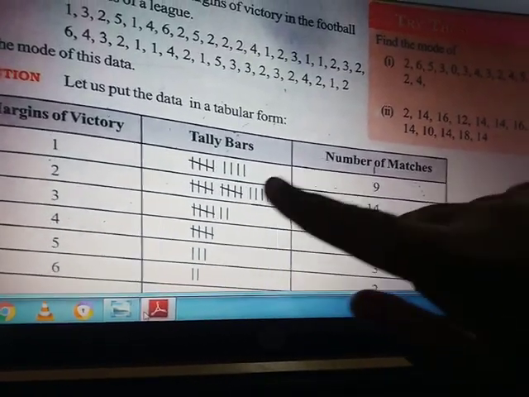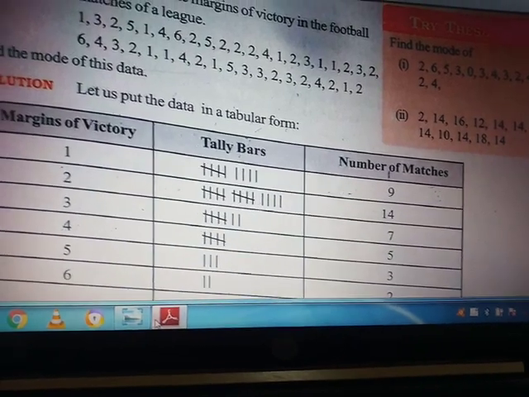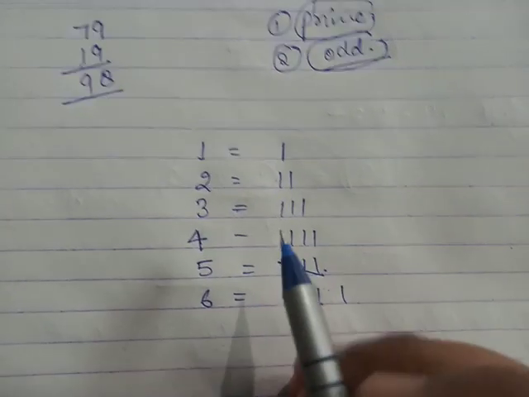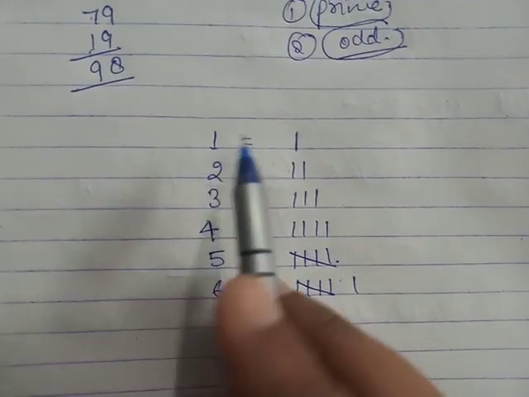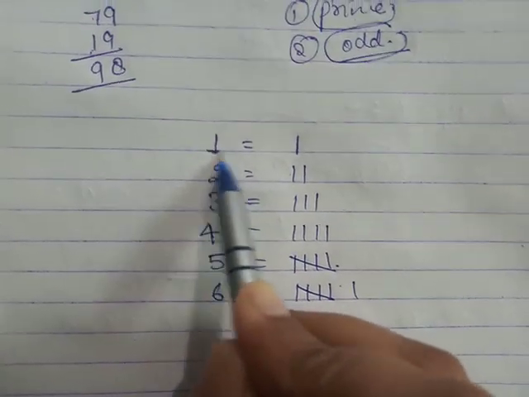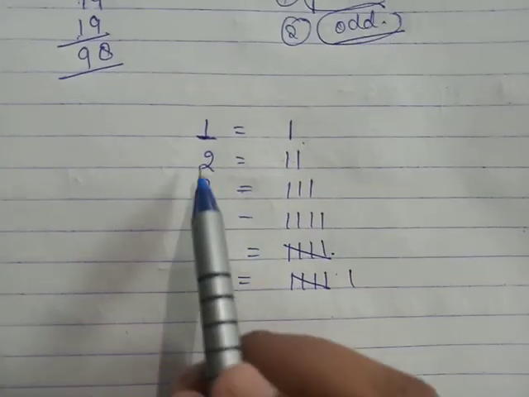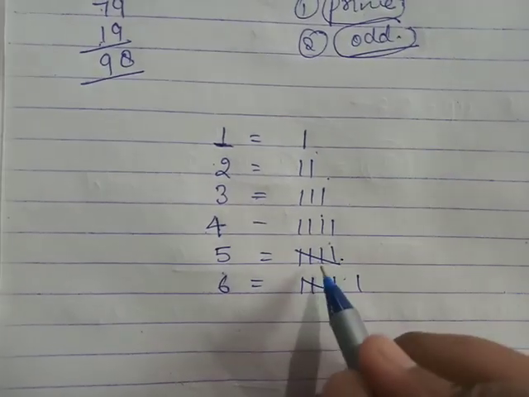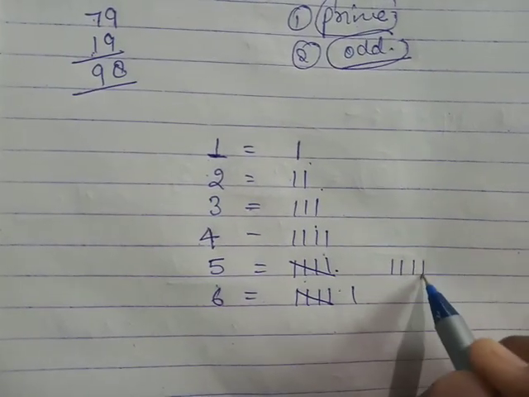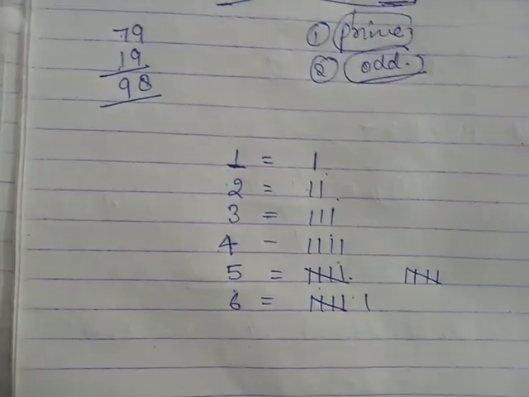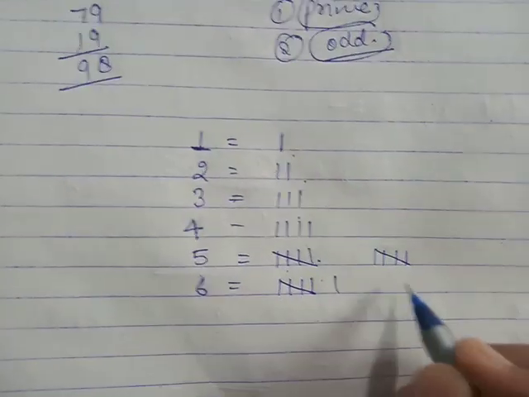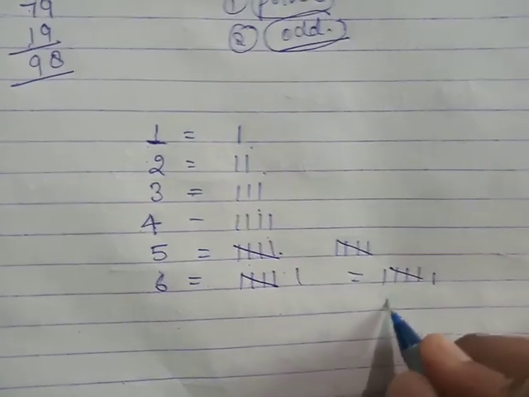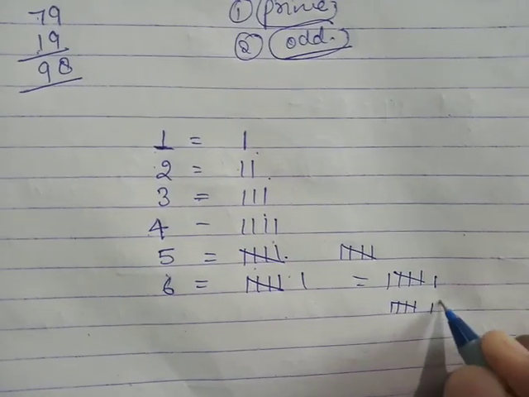Okay, so you will write the tally of this data. How to write the tally? Let's see. If you have to write the tally of any data, you will write the tally mark. For 1 it is 1 line, 2 is 2 lines, 3 is 3 lines, 4 is 4 lines, and for 5 you will write like this: 1 2 3 4, and this is 5. For 6 you will write like this, that is 1 2 3 4 5 6. For 7, 1 2 3 4 5 6 7.